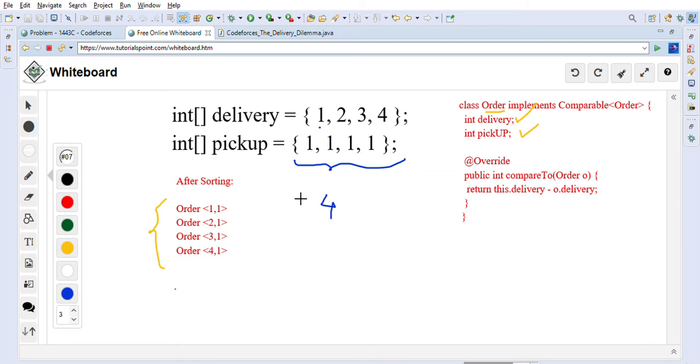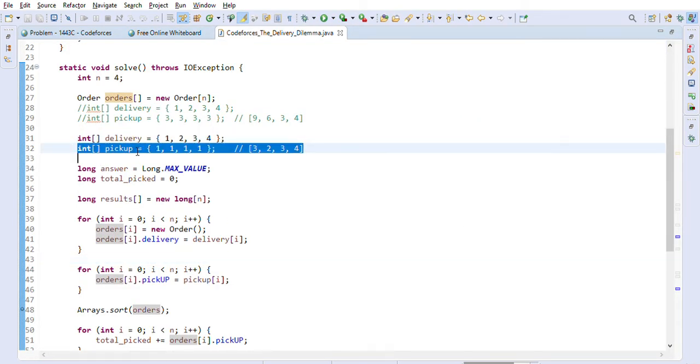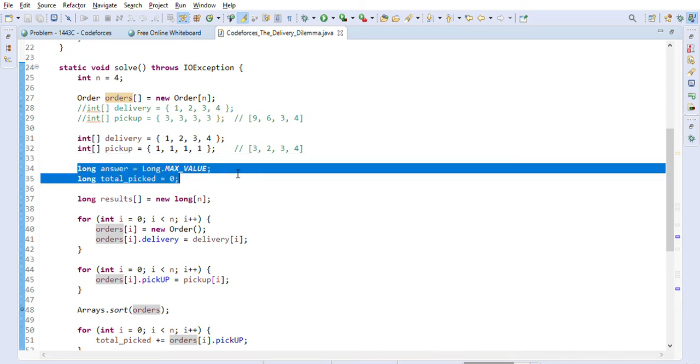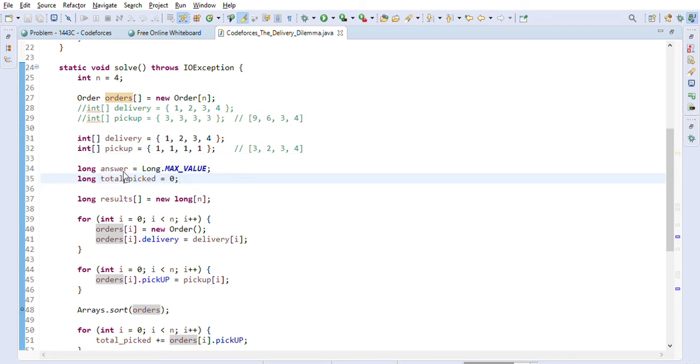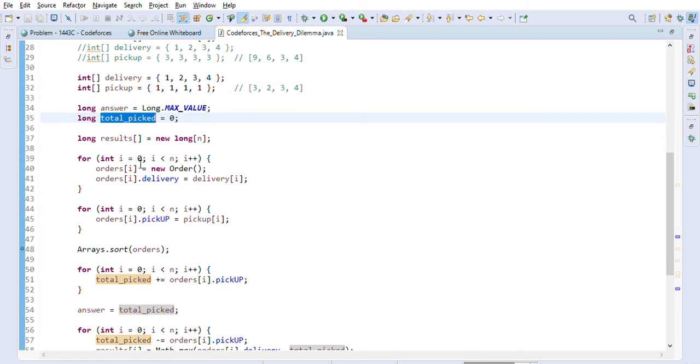Now I'll also show you the solution at the same time. This is the delivery and pickup that is given to us. We just created one answer and total picked. Here we are creating the orders.